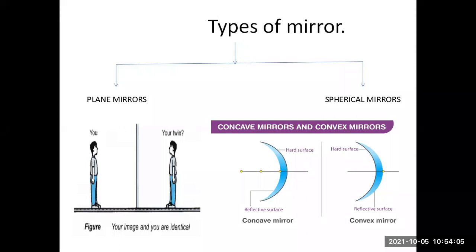Now what are concave and convex mirrors? Again go through the shaded region. The shaded portion depicts the reflecting surface, and depending on the reflecting surface, we have classified these mirrors into two types, concave and convex. When the shaded region is inside the curve, it is called a concave mirror. When it is outside the curve, it is called a convex mirror.